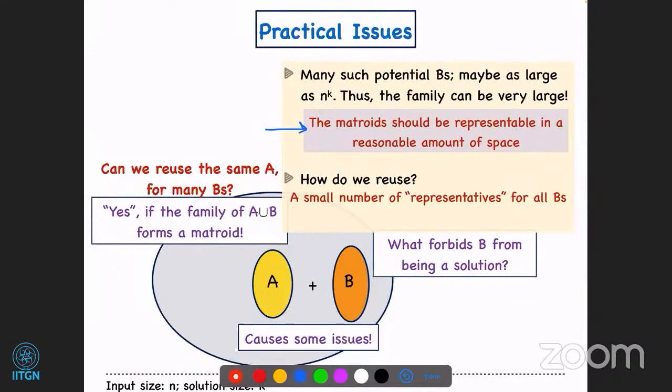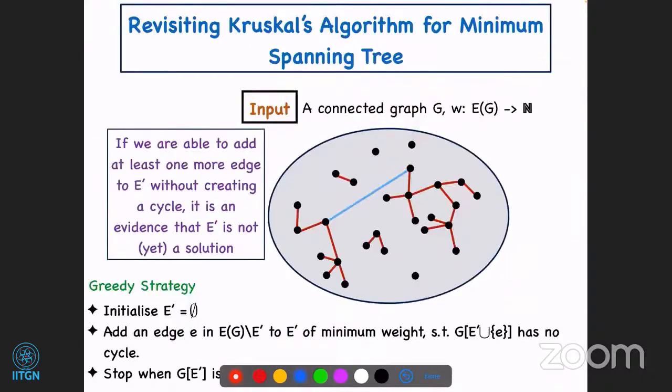So why should a matroid be representable in a reasonable amount of space? First, are we demanding too much? Because you are trying to say that there are exponential, there are n to the k many sets in the family, and you are allowing me space like, I don't know, a million.